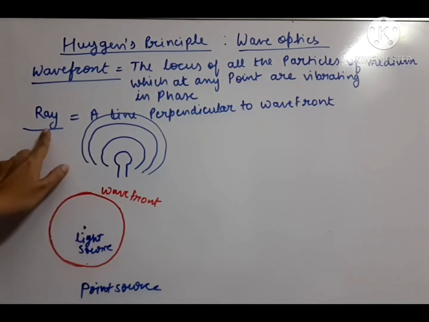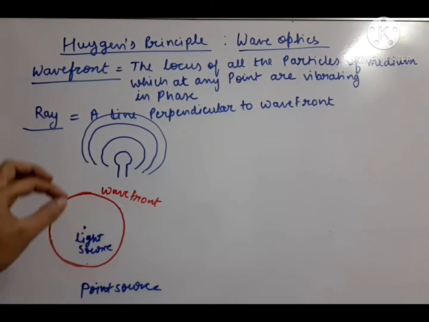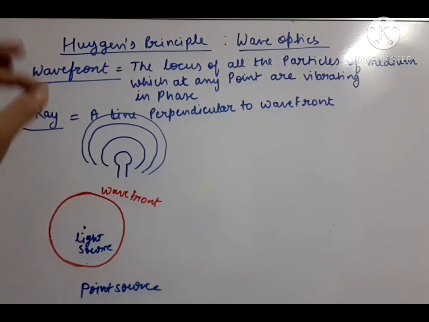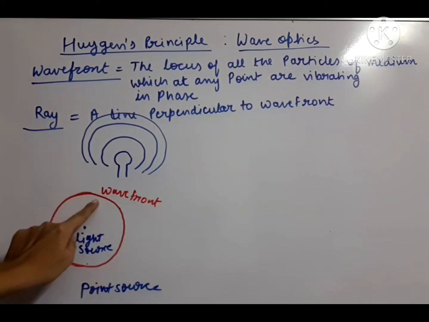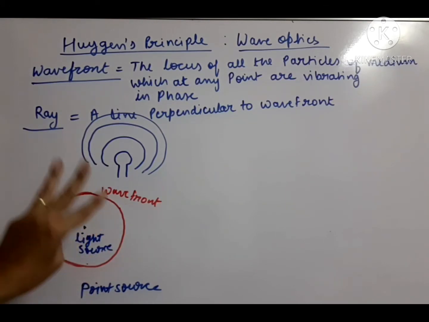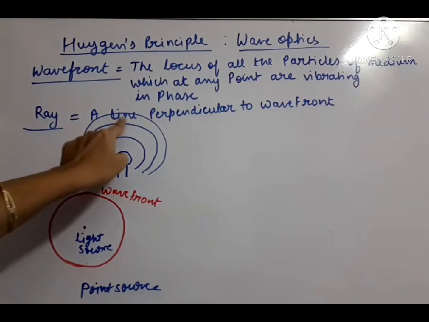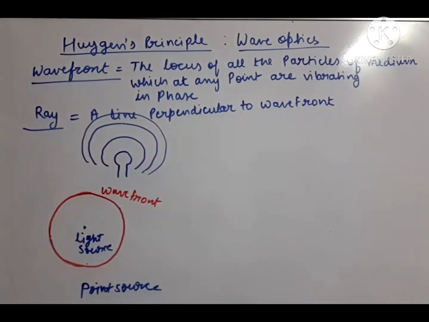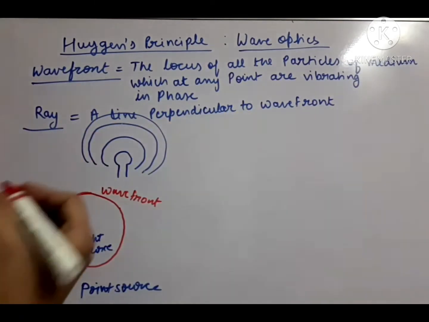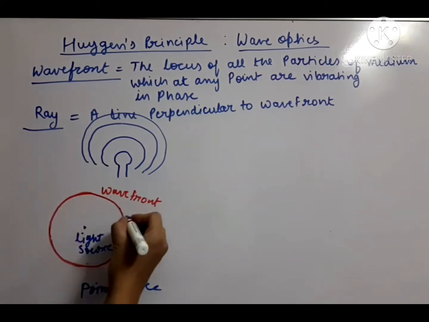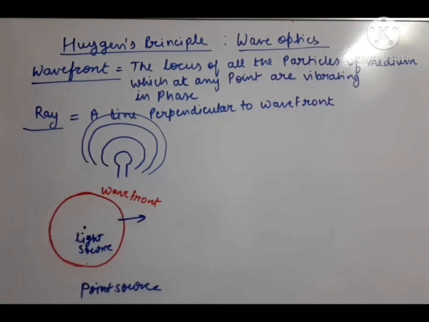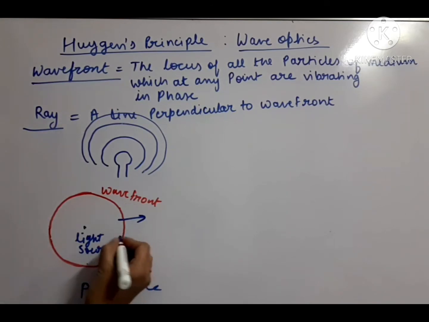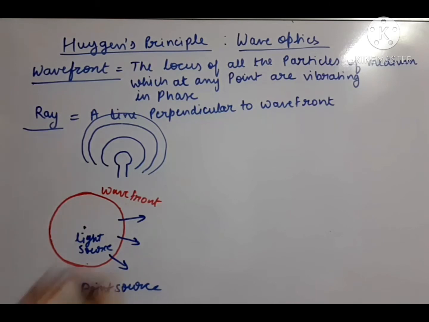Now what is the meaning of a ray? In this wave optics, in this Huygens principle chapter, we will first take a light source, then we will draw its wavefront. So second step, wavefront. Third step is a ray. Ray means a line drawn perpendicular to the wavefront in the direction of light. If I draw perpendiculars on the wavefront, here also, here also, these are called rays.